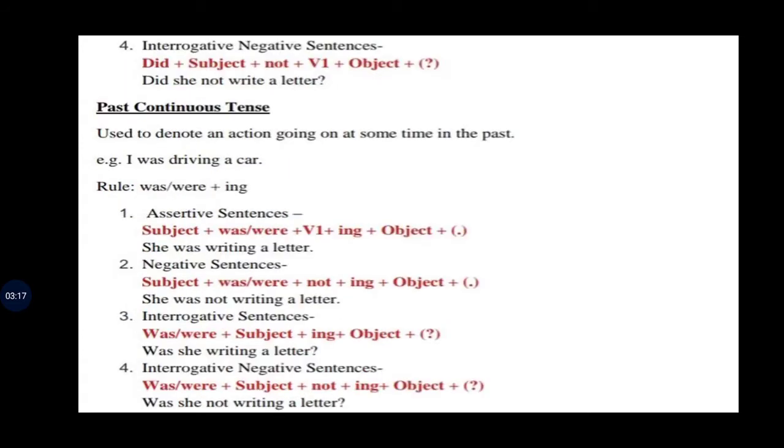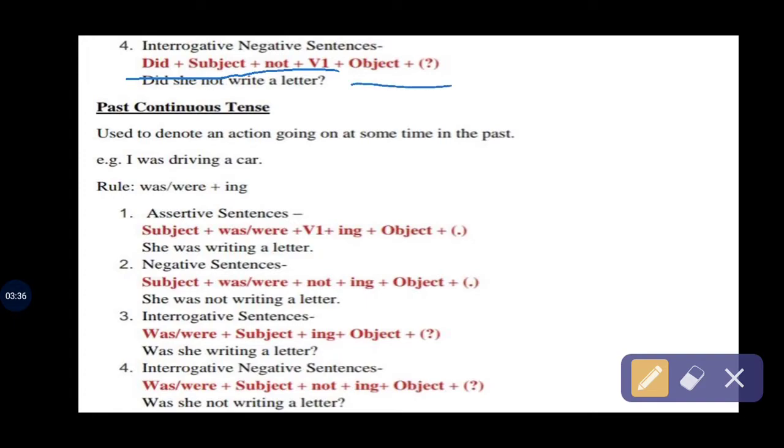Now we are going to discuss the combination of interrogative and negative sentences. In past simple, we have to use did first, then the subject, then not, plus verb's first form, plus object. As you can see, here is an example: did she not write a letter? In this sentence we have an interrogative and negative sentence with simple past.